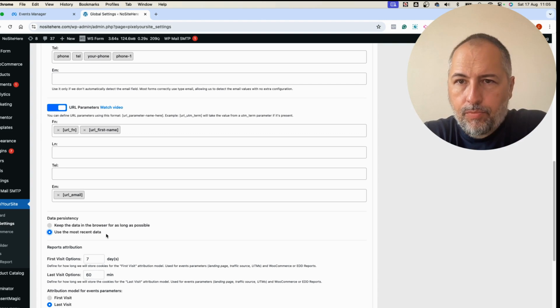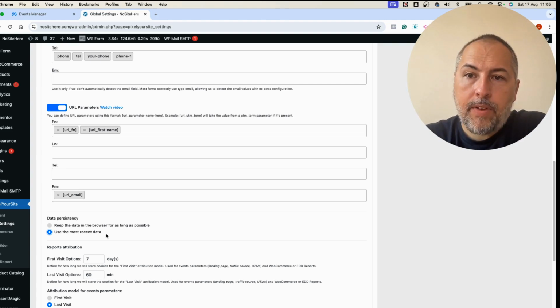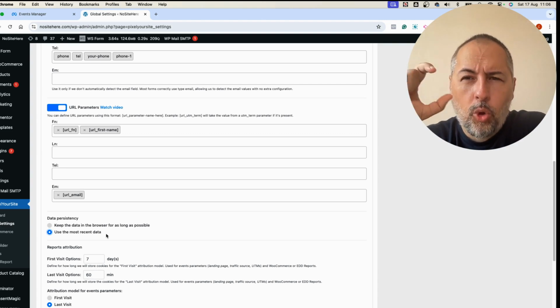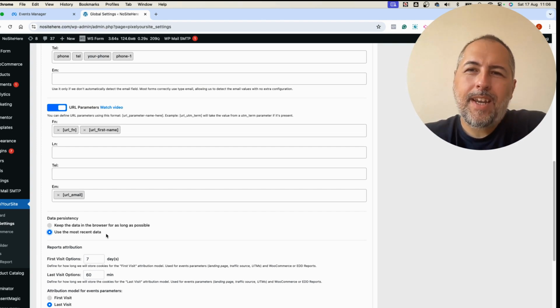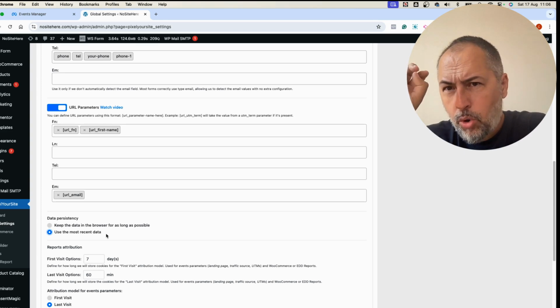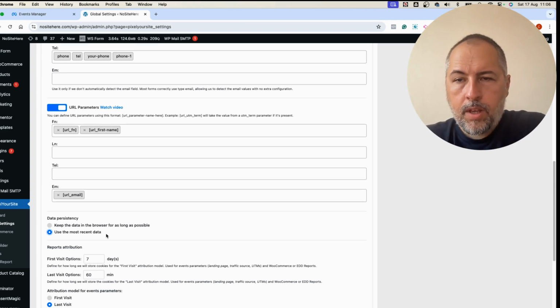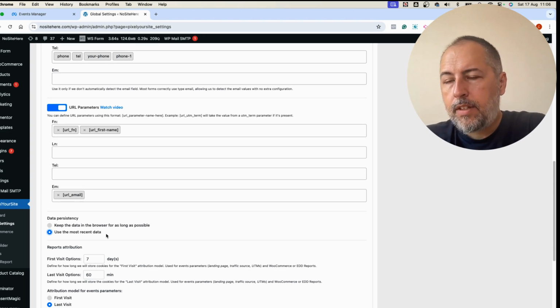The first one has the advantage of being consistent. So all events related to a particular browser, because in essence, we don't detect the person, we detect the browsers. Cookies are browser related. So all events related to this particular browser will have the same data. So consistency is the advantage right here.